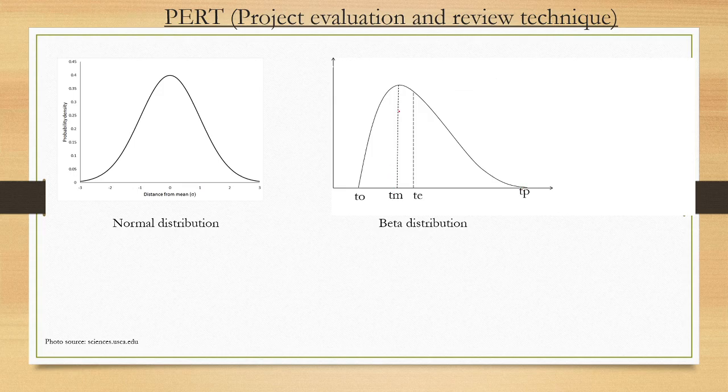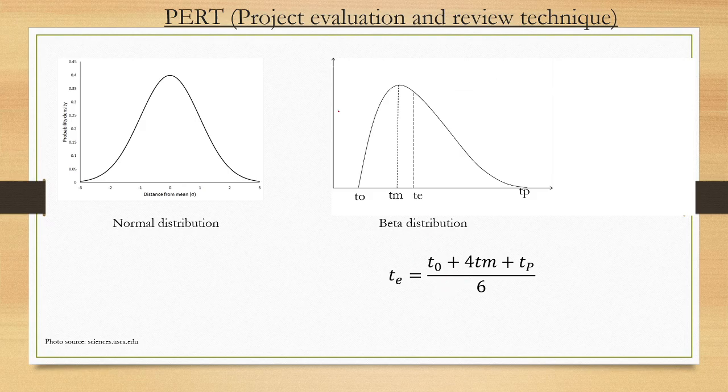And the most likely time is what generally happens, because we take a break of 1 or 2 hours. Using these time estimates in the formula, a weightage of 4 is given to the most likely time, because it generally happens, and t0 and tp rarely happen. Finally it gives the activity duration. So this is the beta distribution.